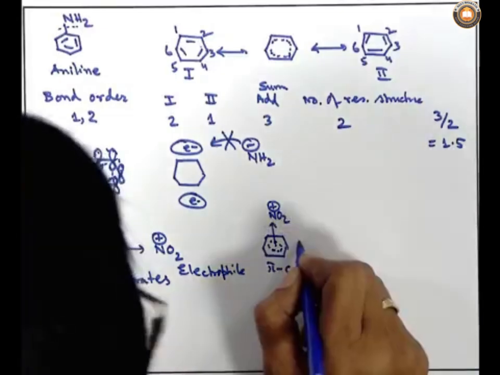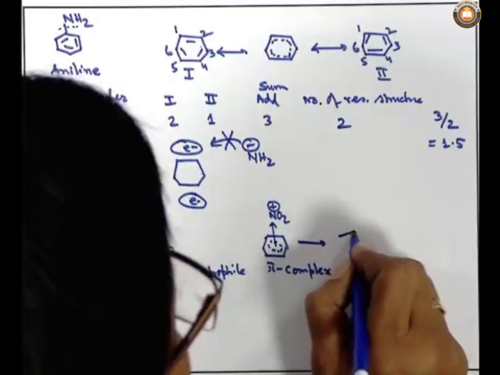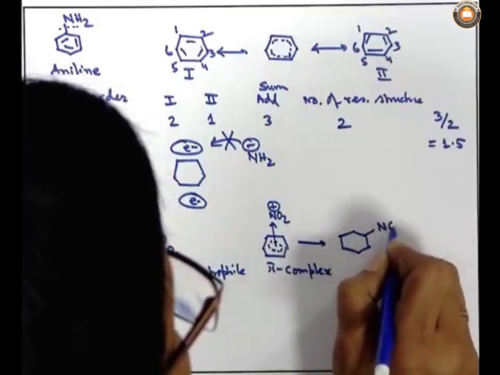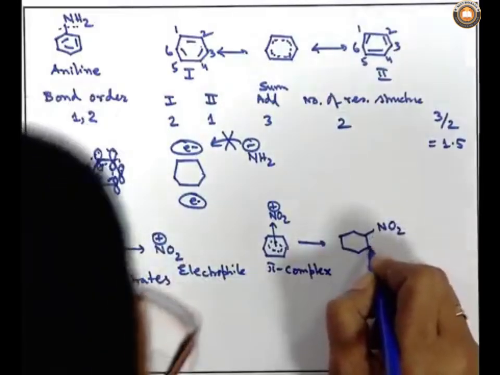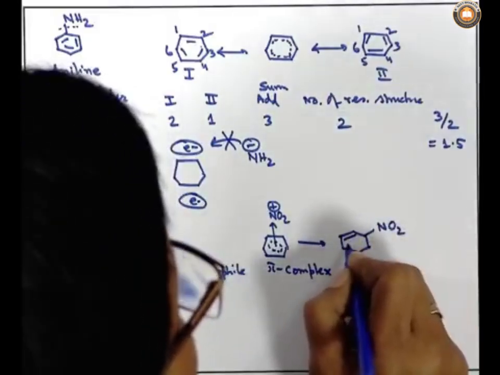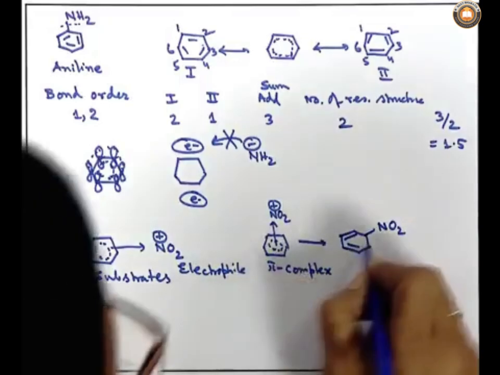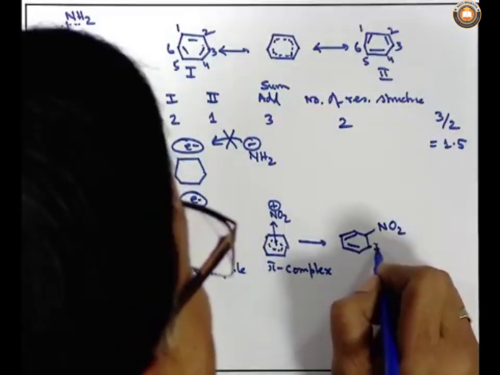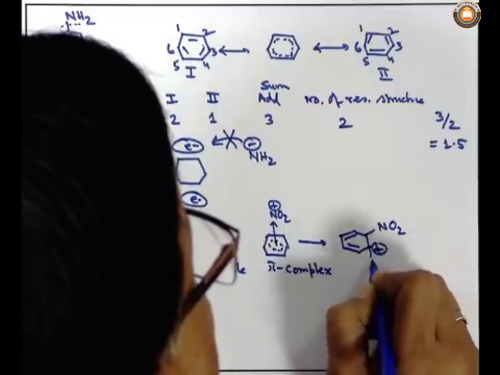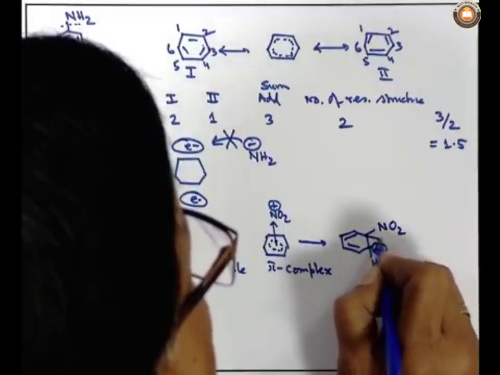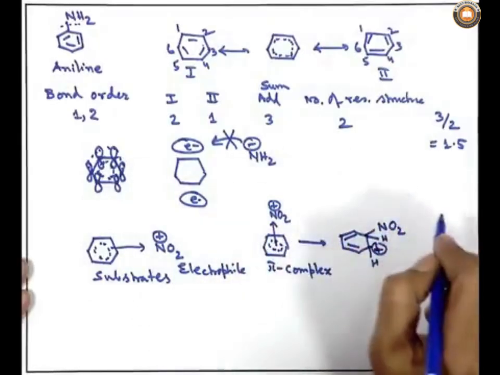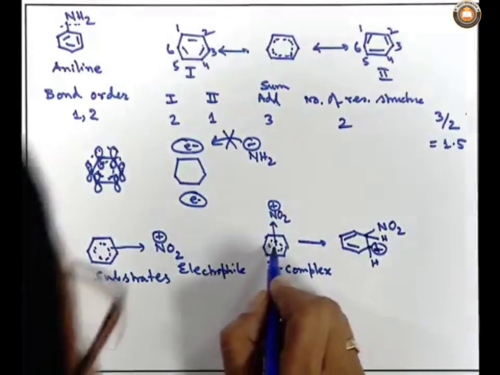Ultimately, what will happen? It will form a direct bond with the nitro group, and one of the benzene ring electron pairs has shifted over there, and there will be a positive charge on the other end. There is a hydrogen over here, there is another hydrogen on this side. So, there will be a direct NO2 connected with the benzene ring.